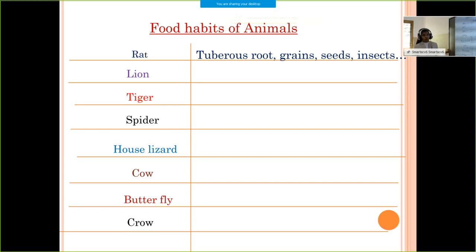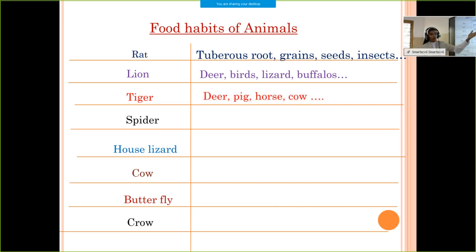What do you mean by tuberous roots? Tuberous roots like tapioca, beetroot, carrot, etc. These are the food items that rats eat. Then what about the lion? A lion eats deer, birds, lizards, buffaloes, etc. Like the lion, the tiger also will eat deer, pig, horse, cow, etc.